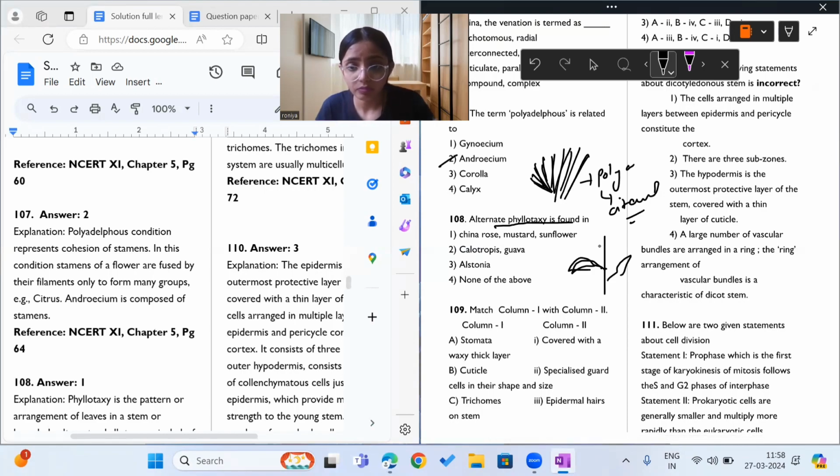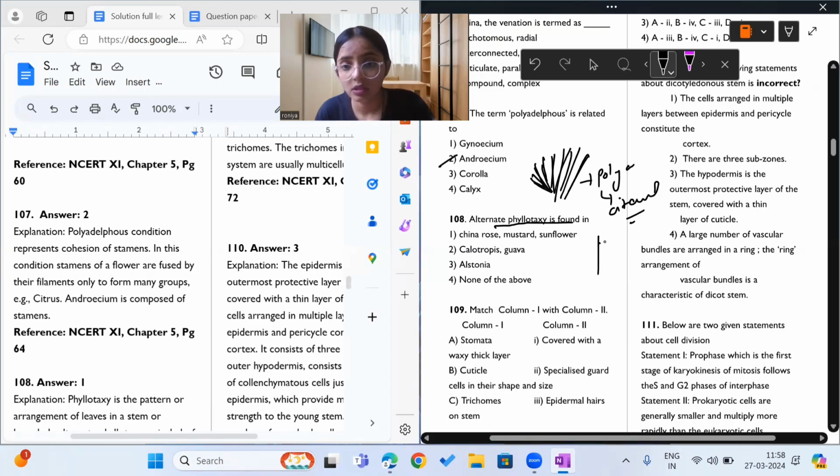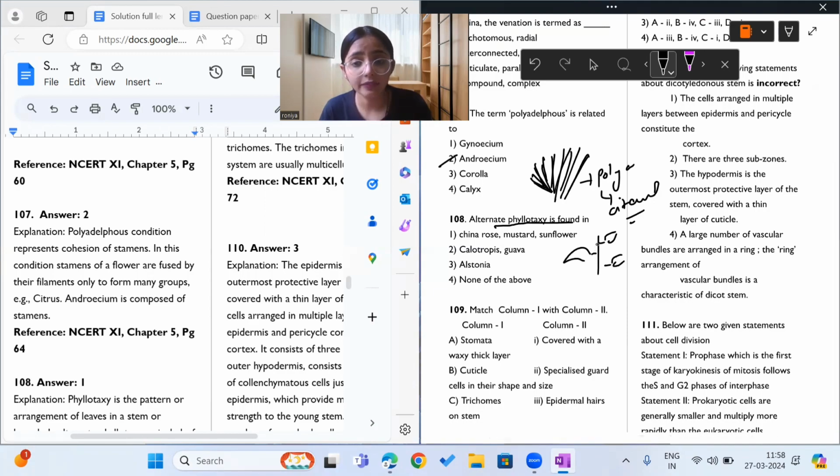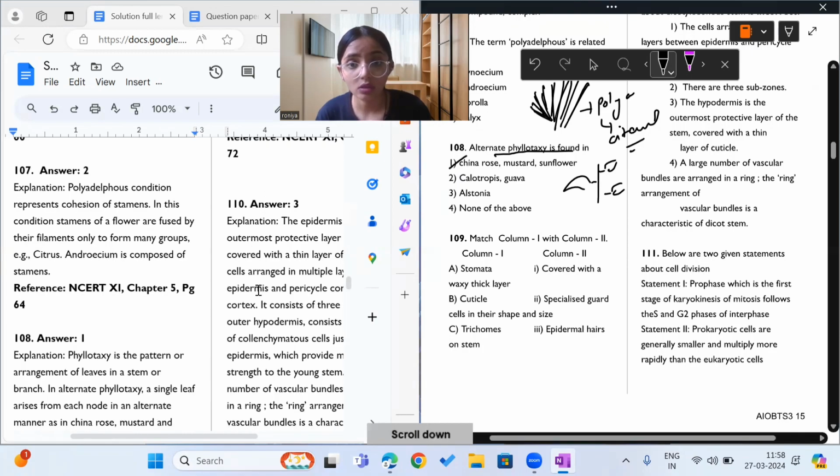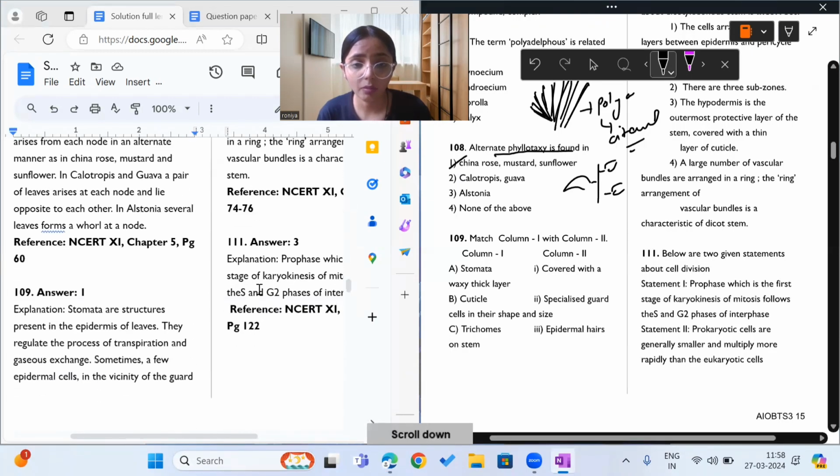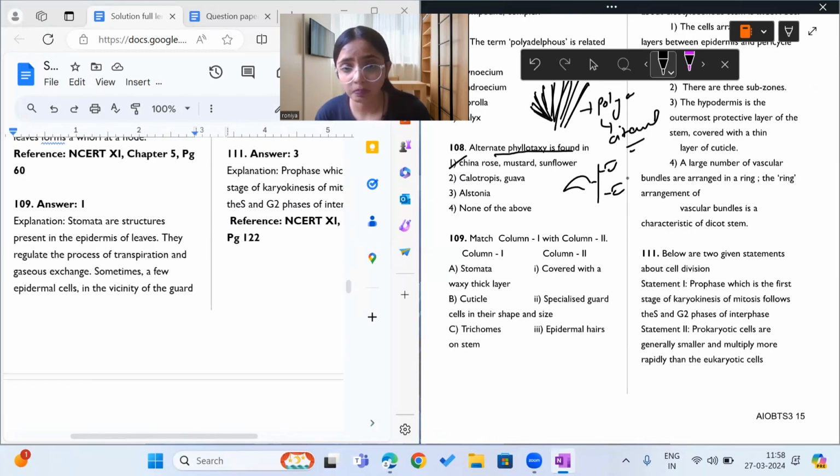So the alternate phyllotaxy will be something like this. See, one leaf will be here, another will be here, another. So alternately from different points, leaves are arising from a common axis, and that is known as alternate phyllotaxy. This kind of arrangement is seen in China rose, mustard, and sunflower. So the answer to question 108 is option number 1. I hope it is clear to you.